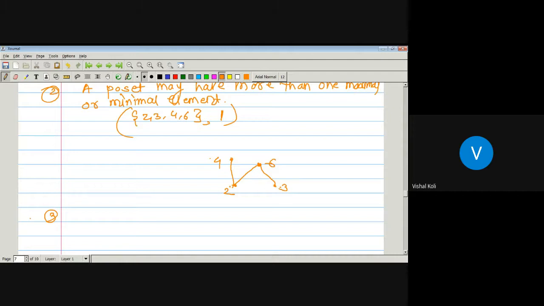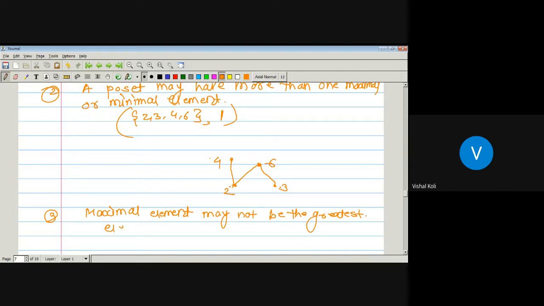Now the third case: a maximal element may not be the greatest element. There is a case where maximal and greatest element will be the same, but not always.